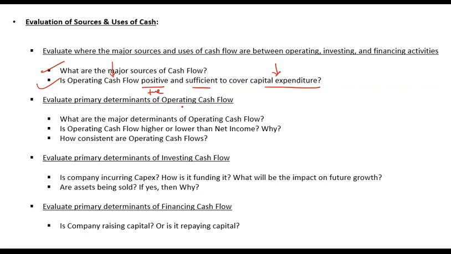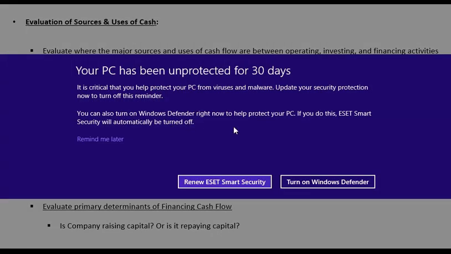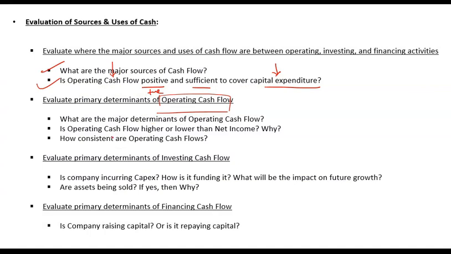Then you evaluate primary determinants of operating cash flow, that is, where is cash coming from within operating cash flow, and how does it relate to net income? Is it higher or lower than net income? And if it is higher or lower than net income, then what are the reasons? Because in general it should be similar to net income.